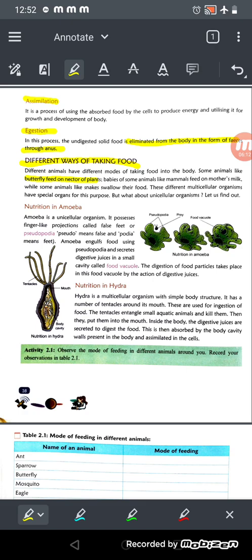Then the babies of some animals like mammals, which means those who give birth to their babies, feed on their mother's milk, okay? And some animals like a snake swallow their food. How does the snake eat its food? They just swallow their food, okay? And these different multicellular organisms have a special organ for this purpose.